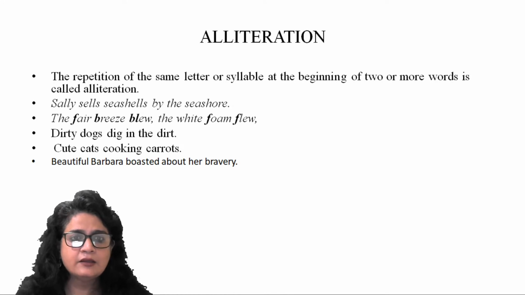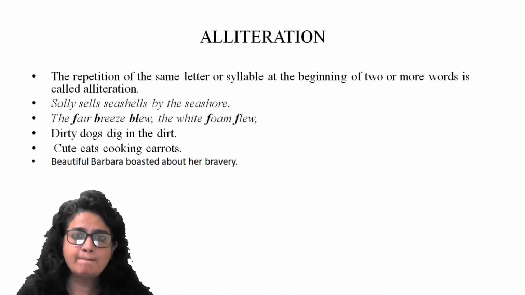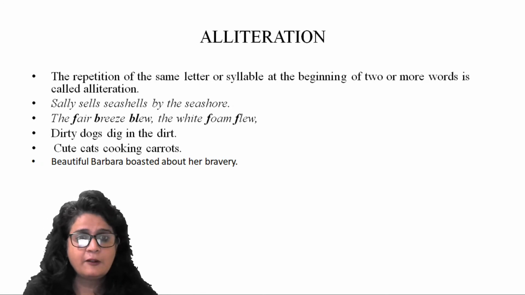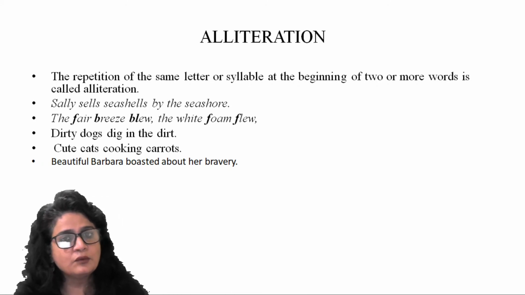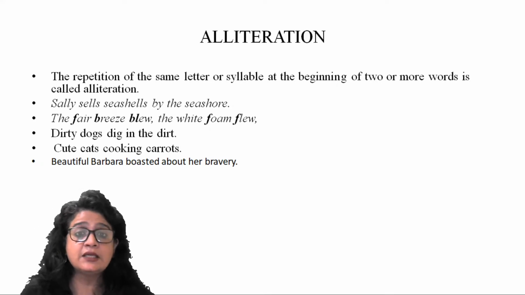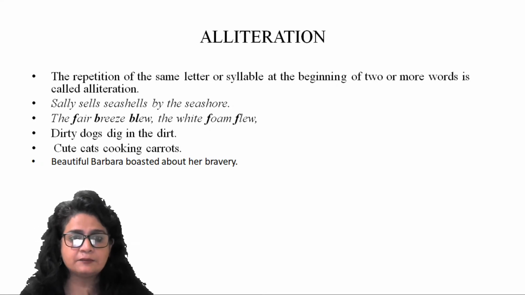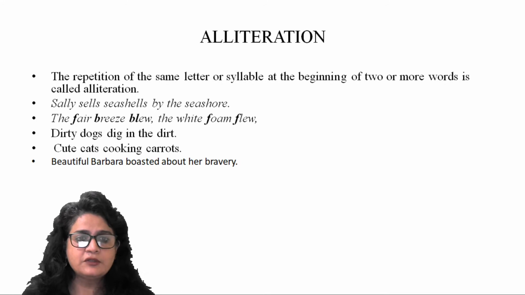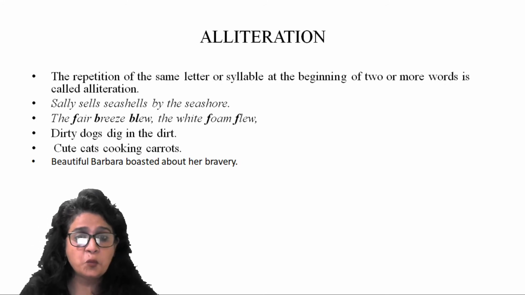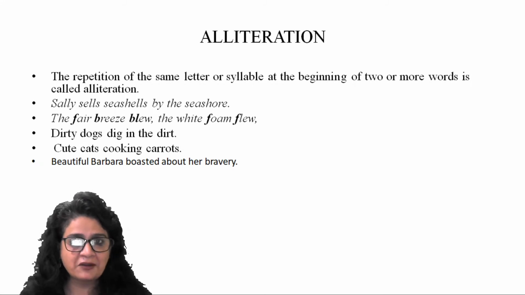So, Sally sells seashells by the seashore. So the letter S is being repeated, right? The fair breeze blew, the white foam flew. So F is repeated, B is repeated. Alright, so that is the alliteration of the first letter. Dirty dogs dig in the dirt. You see D getting repeated. Cute cats cooking cats. Beautiful Barbara boasted about her bravery, right?